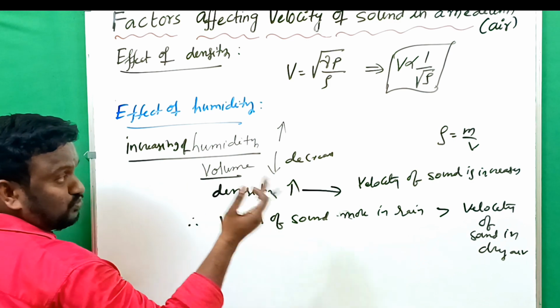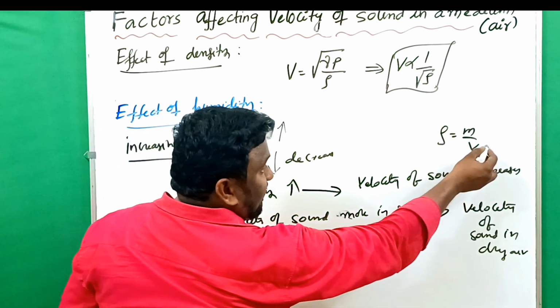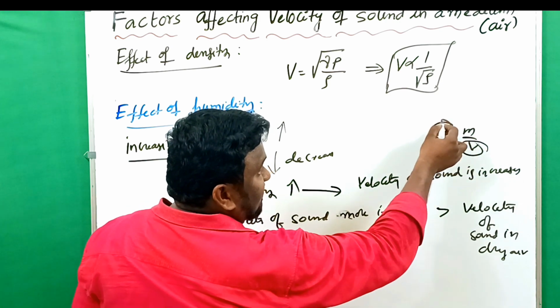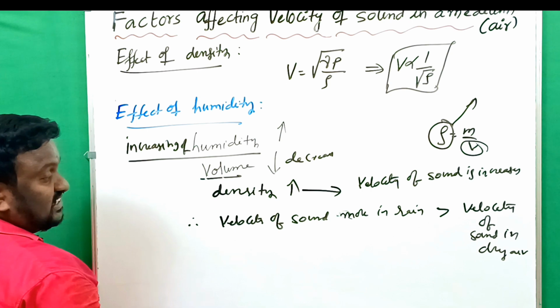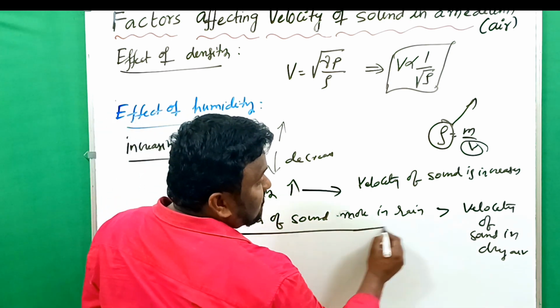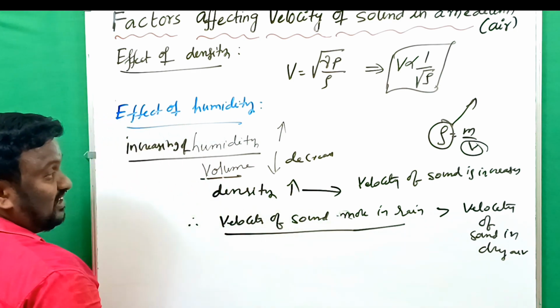When humidity is more in the atmosphere, volume decreases. When volume decreases, density increases. When density increases, velocity increases. That's why the velocity of sound is more in rain compared to the velocity of sound in dry air. So this is the effect of humidity.